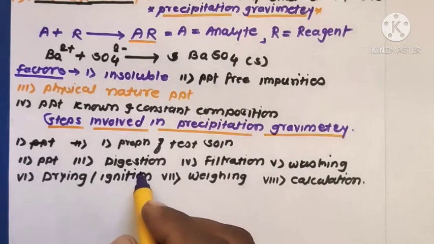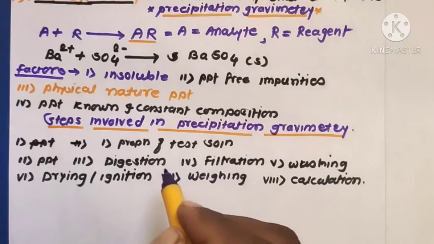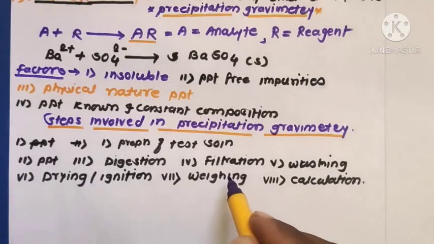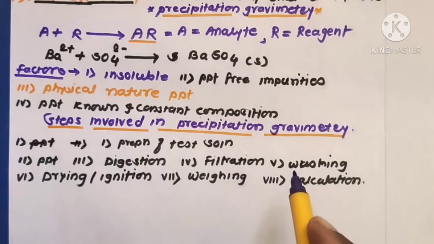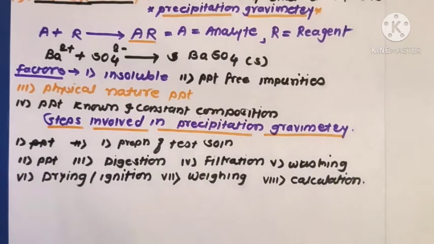After digestion, the digested solution is filtered, and after filtration the precipitate is washed. Next, the drying of the washed precipitate or ignition, then weighing of the dried precipitate, and last, the calculation according to the loss of weight.